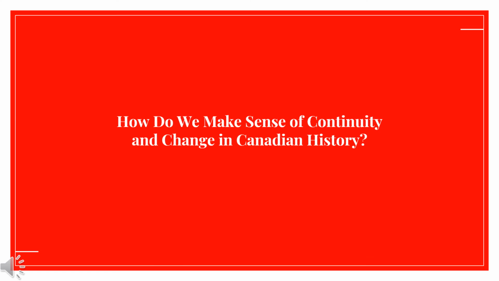How do we make sense of continuity and change in Canadian history? To answer this question, I would like to discuss the two world wars. In the First War, Canada was completely controlled by Britain, and we were forced to fight. In the Second War, Canada was no longer a colony. We were a dominion, and we had more freedoms. These freedoms were demonstrated in the Chanak affair by Prime Minister King when he brought the decision of Canada's involvement to our elected parliamentary members. This act showed us Canada's potential and shaped our future of becoming our own independent nation.